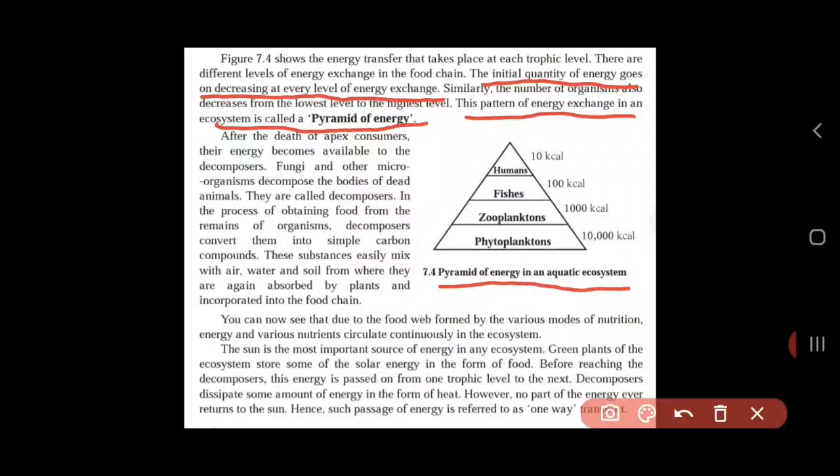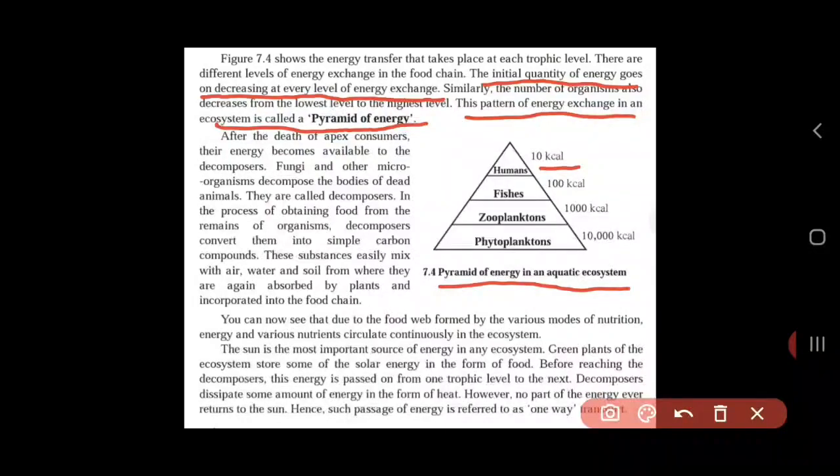When these phytoplanktons transfer their energy to zooplanktons, the another level above them, see how much energy gets transferred. It is 1000 kilocalorie. And then zooplanktons transfer their energy to fishes. They get about 100 kilocalorie. And when the fishes transfer their energy to humans, it goes about 10 kilocalorie. So at every level the energy goes on decreasing.